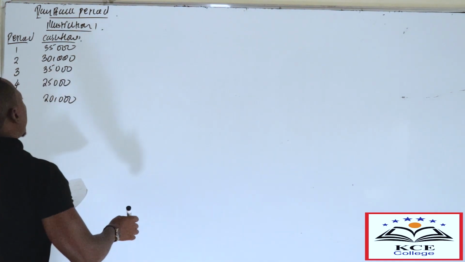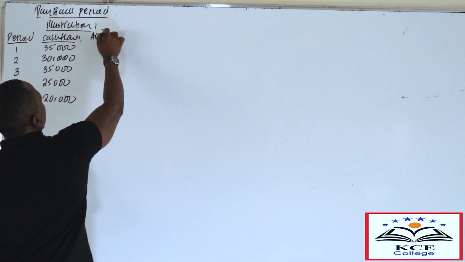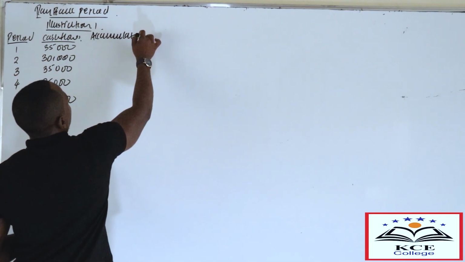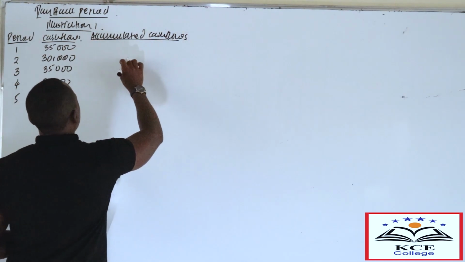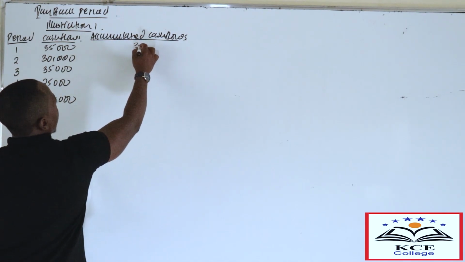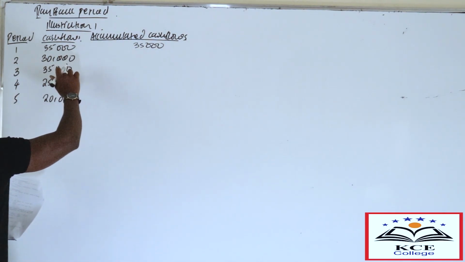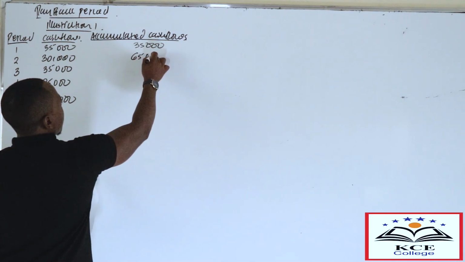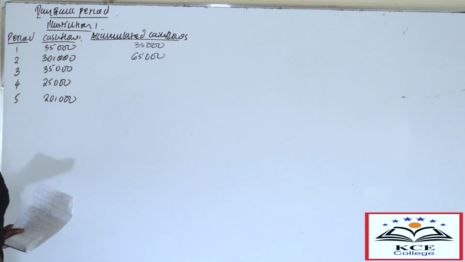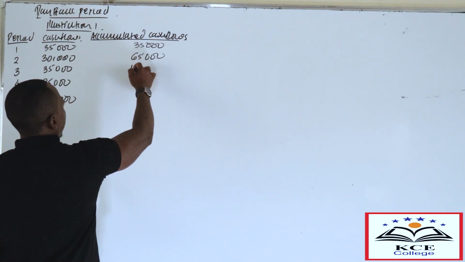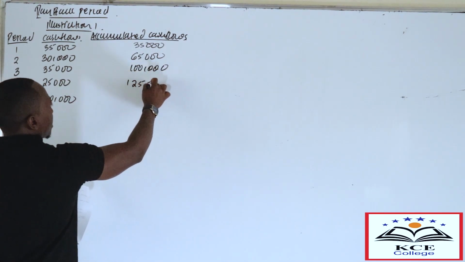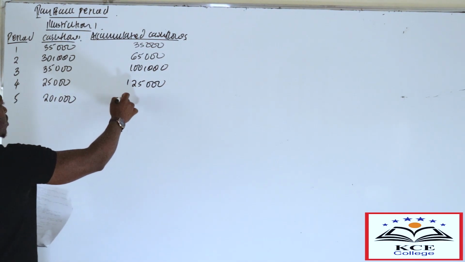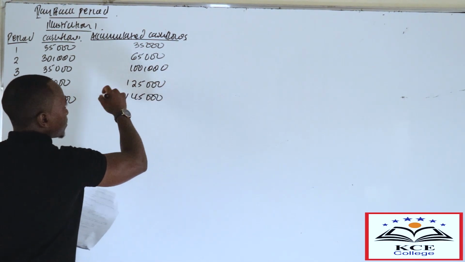To get the payback period, you get the accumulated cash flows. You accumulate the cash flow. So the first one is 35,000. 35 plus 30, you get 65,000. 65,000, you add 35, you get 100,000. 100, you add 25, you get 125,000. 125, you add 20, you get 145,000.